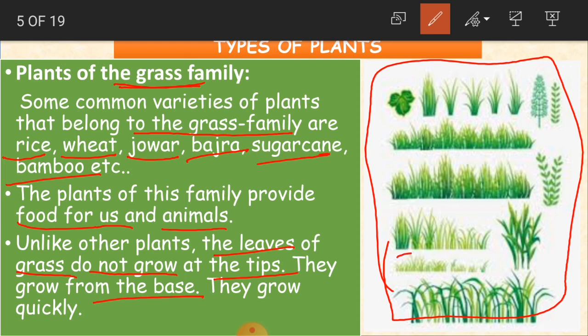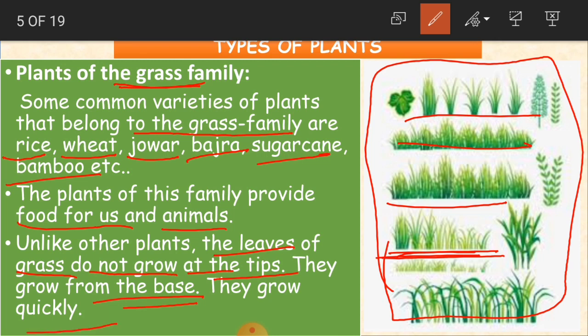Base in the sense what, children? From the ground level, from the root level. They grow from the ground level, and they grow very quickly when compared to the other types of plants. Yes or no, children? So the grass family is where the plants provide food for us and also for animals. They are a little different from the other plants. They are not growing from the tips. They grow from the base, and they grow very quickly.